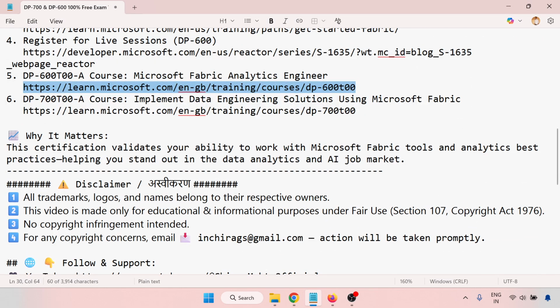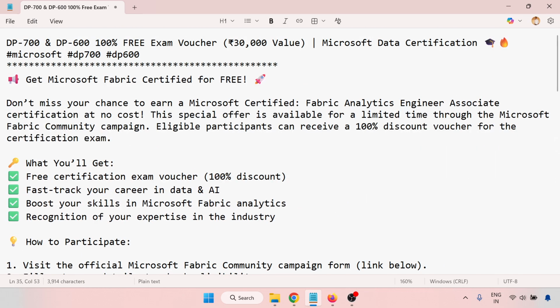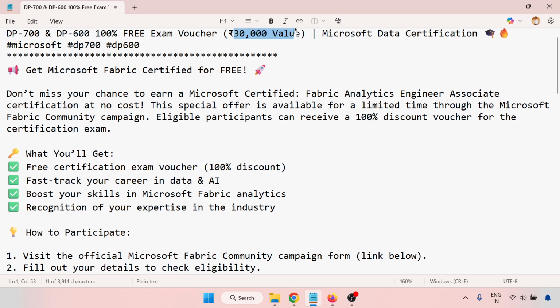So why does it matter? This certification validates your ability to work with Microsoft Fabric tools and analytics best practices, helping you stand out in the data analytics and AI job market. So go through the step-by-step process to get a DP-700 or DP-600 voucher, a 100% free exam voucher. The worth of that voucher is approximately 30,000, and you will be certified in Microsoft data certification or AI certification.